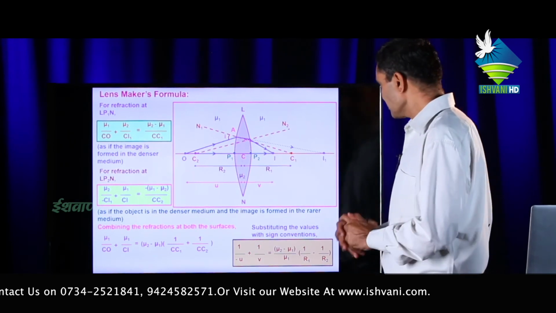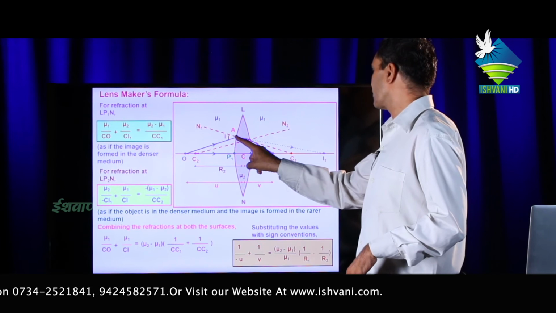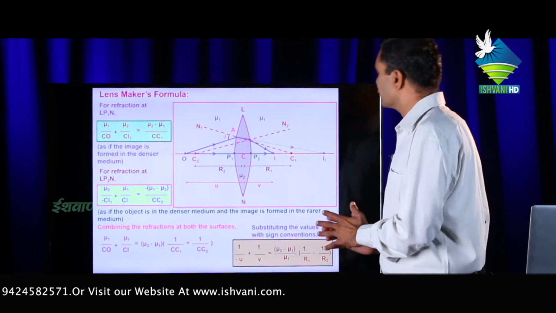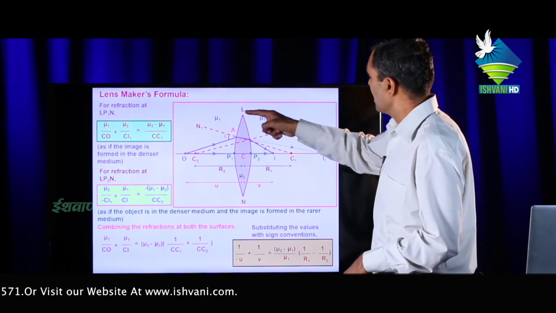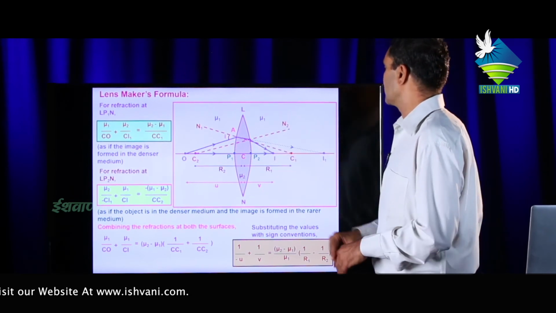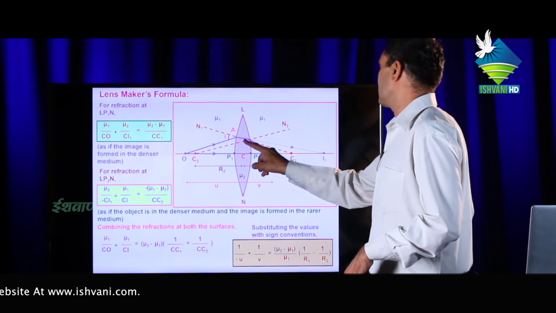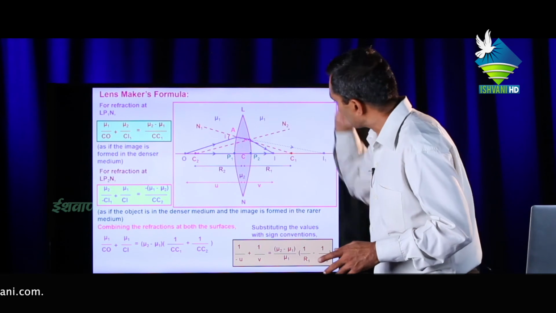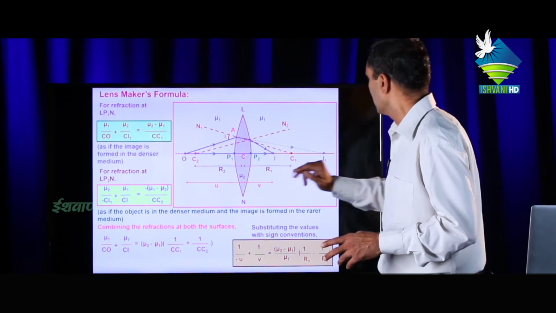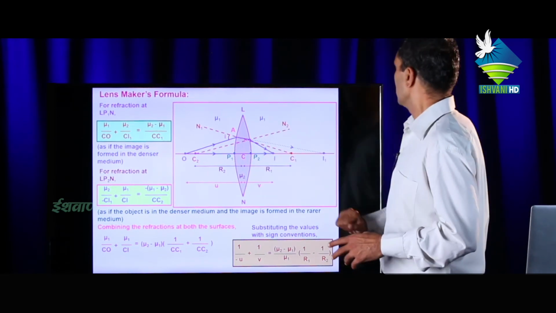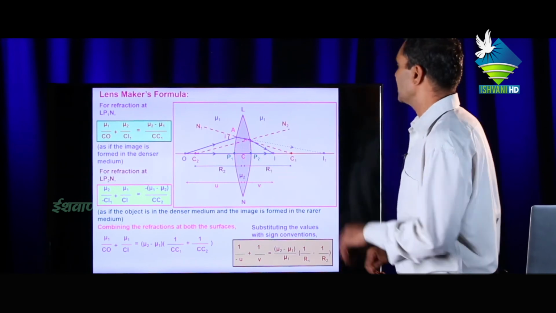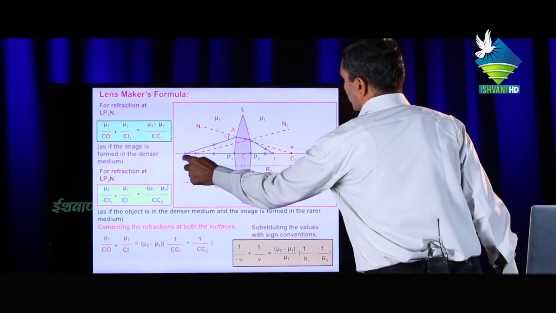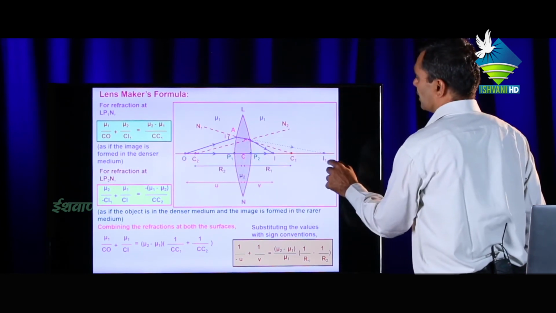But if in the path of the refracted ray AI1 we introduce another surface LP2N, then this light ray again bends and comes to the position I. Then for the second surface LP2N, I1 is the object and I is the image. Means for LP1N, O is the object and I1 is the image.